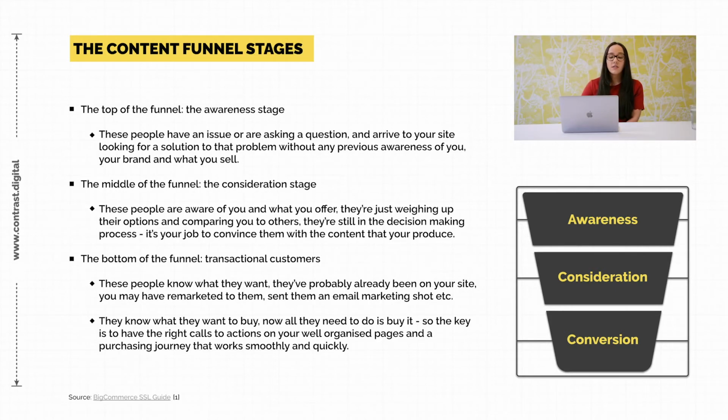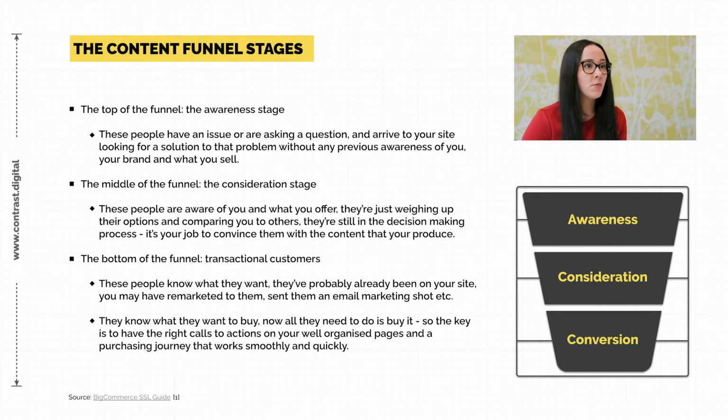So the different stages of the content funnel, first of all, the awareness stage. So these are people who've got a kind of issue around whatever industry that you're working in. So say, for example, that you sell bike equipment. So say that these people are looking for how to fix the spokes on the wheels of their bike. They aren't necessarily looking to buy a bike or looking to buy a wheel or even necessarily to buy spokes, but they are just looking for answers around something within your particular industry. And therefore, if you write guides on that sort of thing and write them well and they rank, then that person would appear on your website. Later on, they might become a customer if you are writing loads of really interesting content for them.